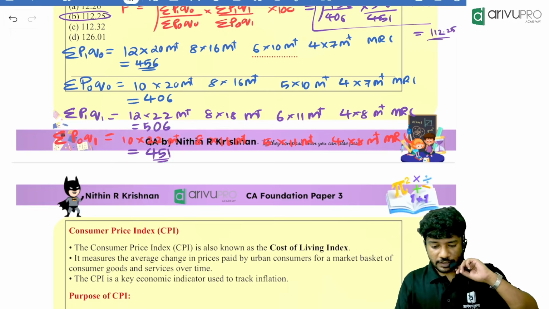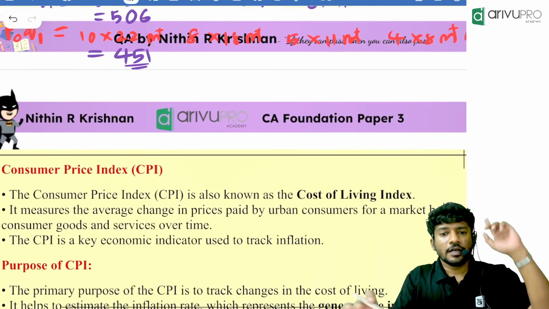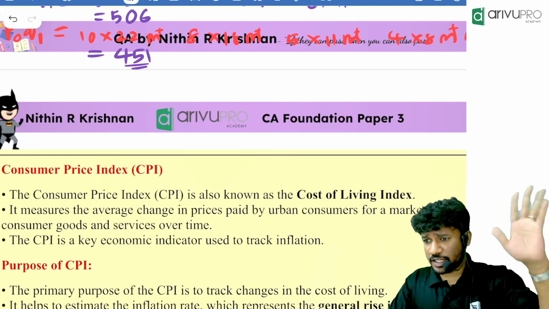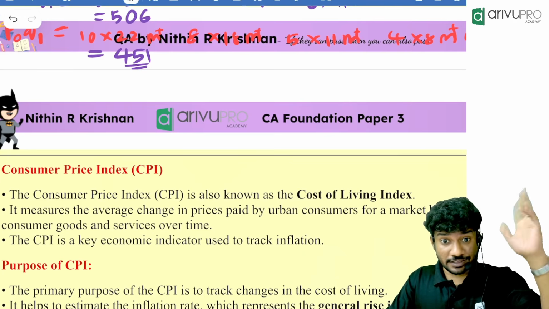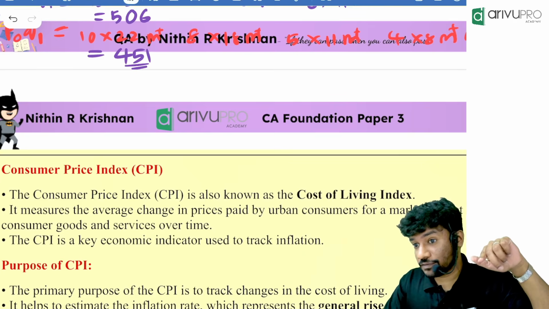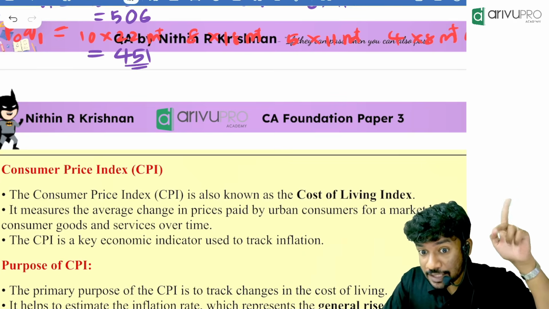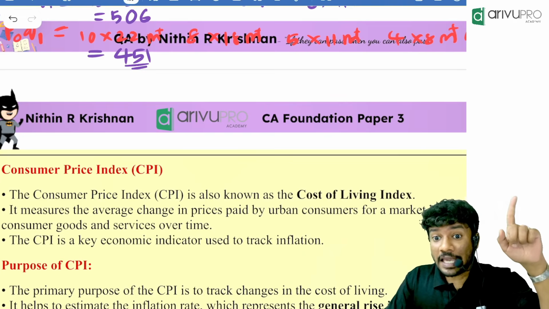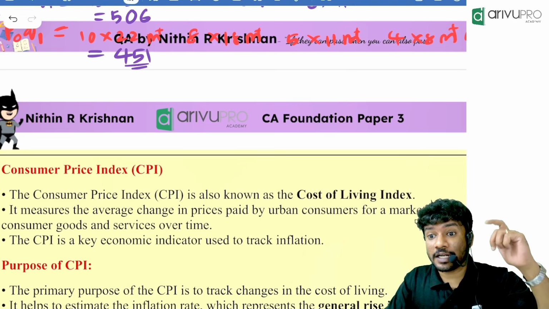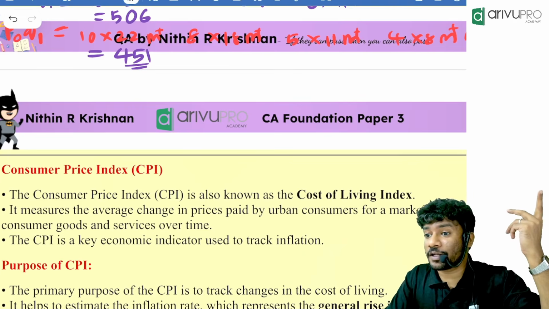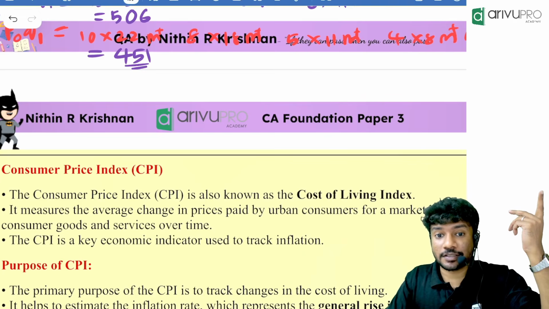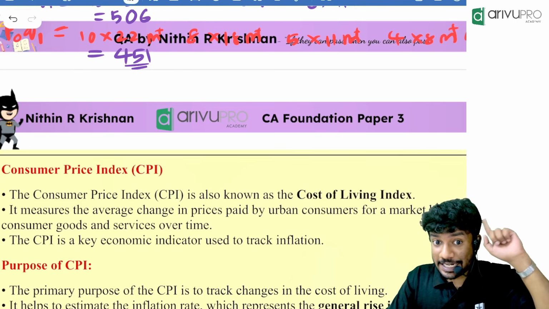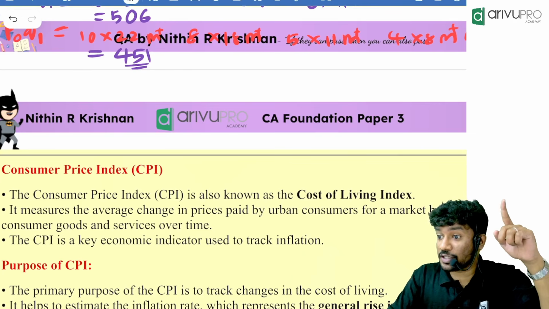Okay, one final thing. We studied Laspeyres, Paasche, Fisher, everything, taking quantity as the weight. What if they give price as the weight and we are finding for quantity? What will the Laspeyres quantity index number be? What will we take as the base, current year price or base year price?